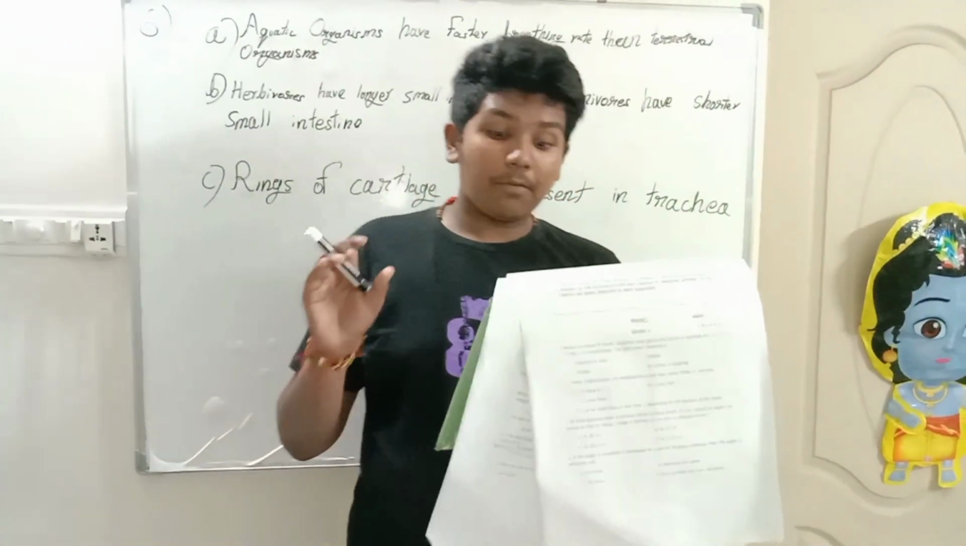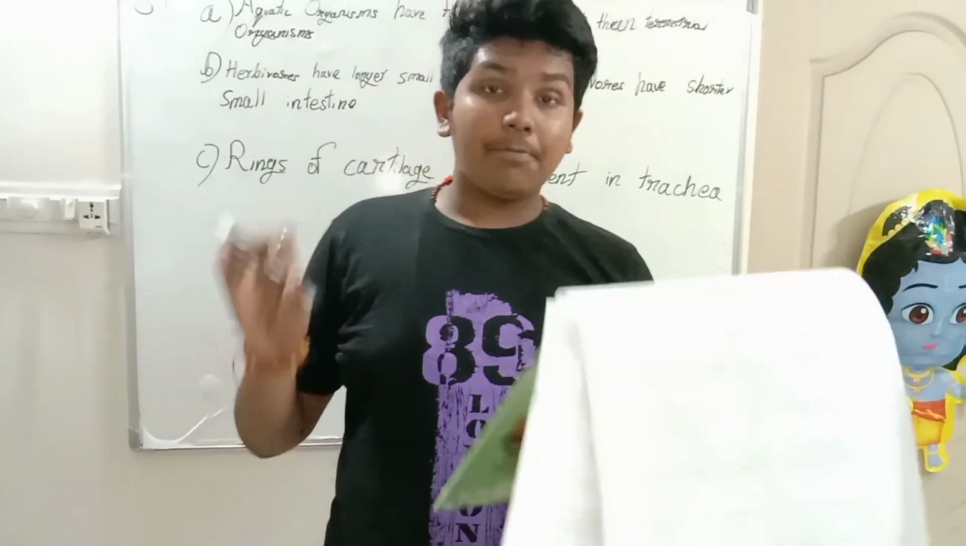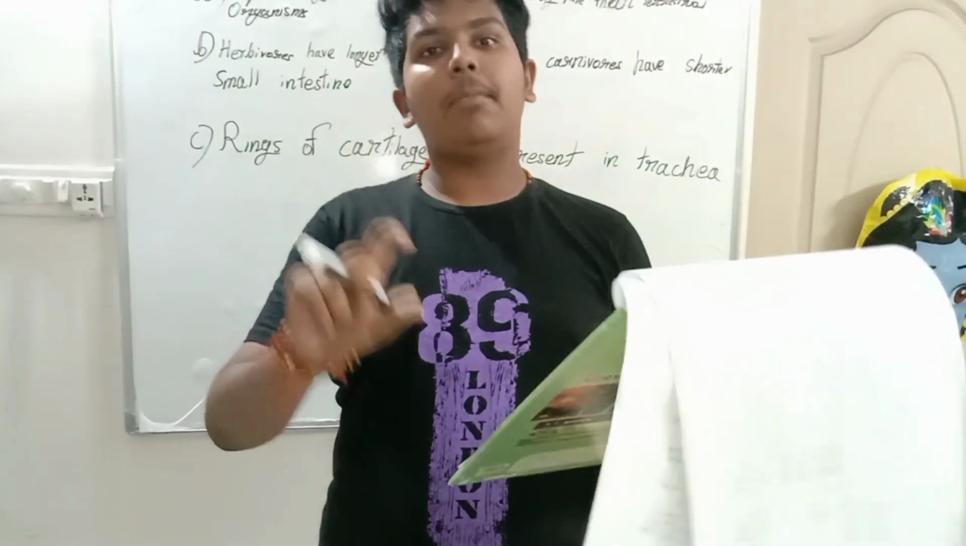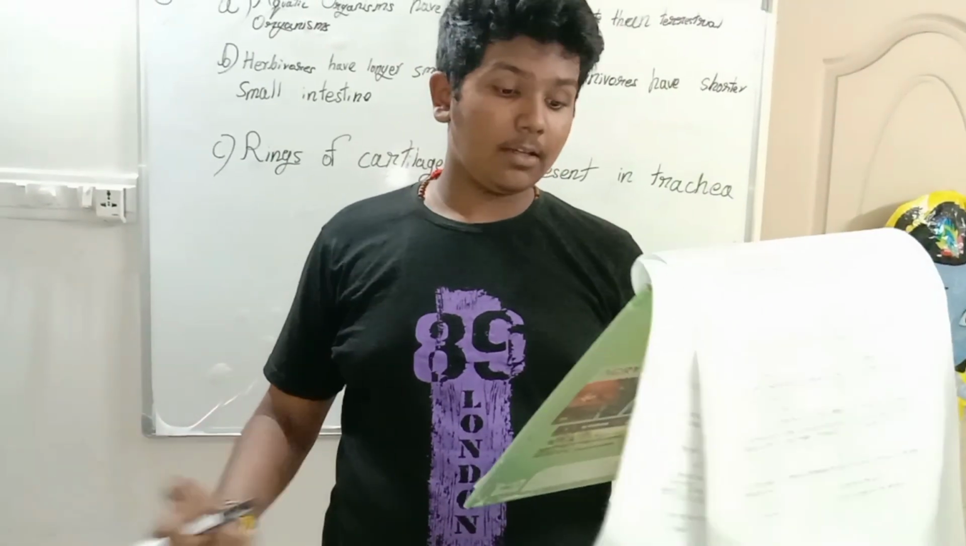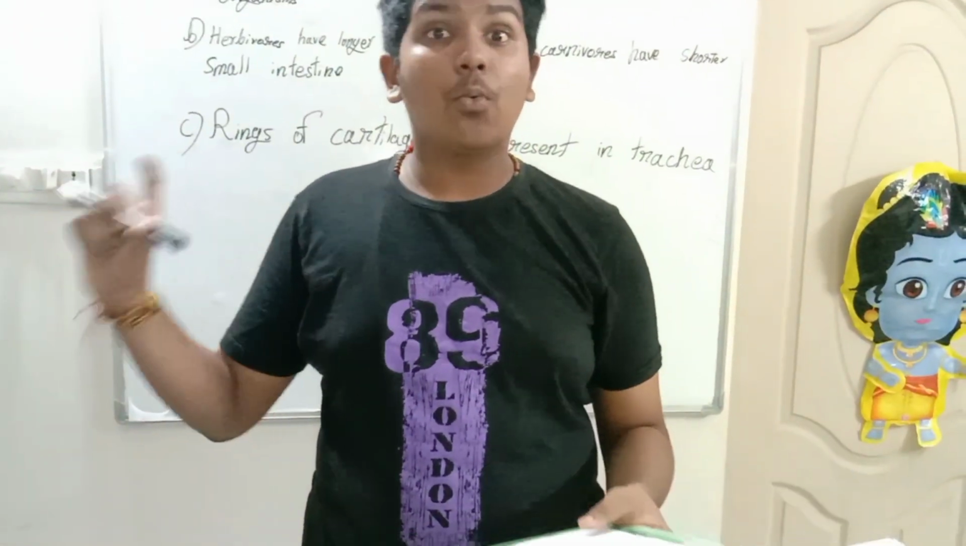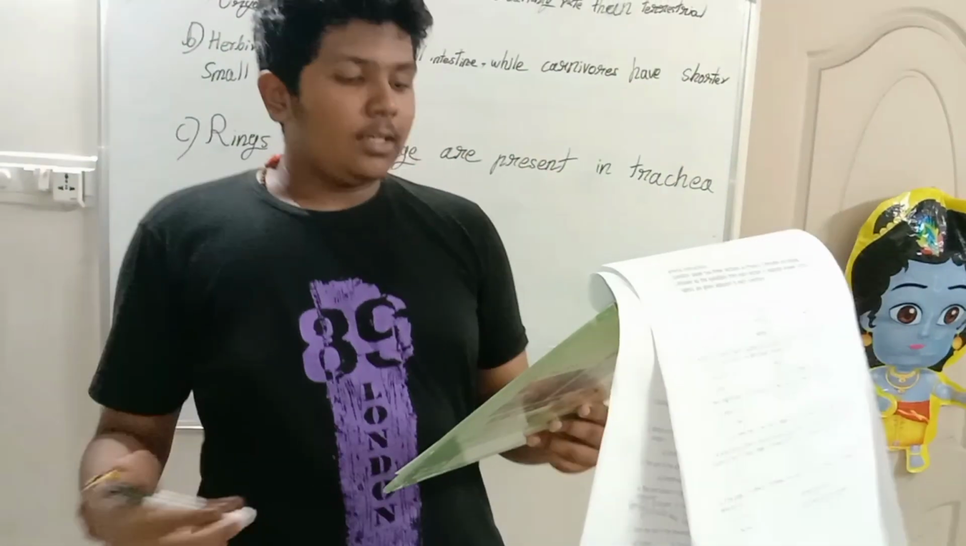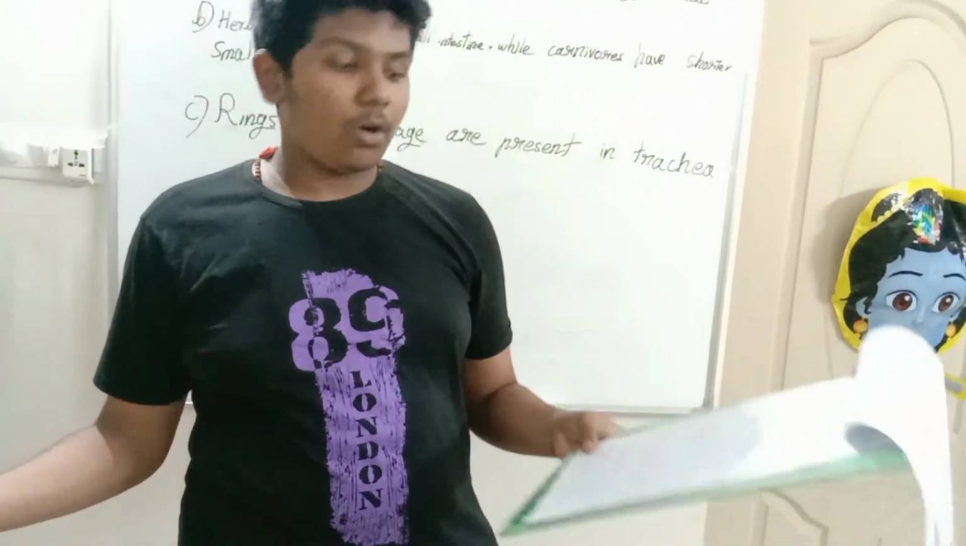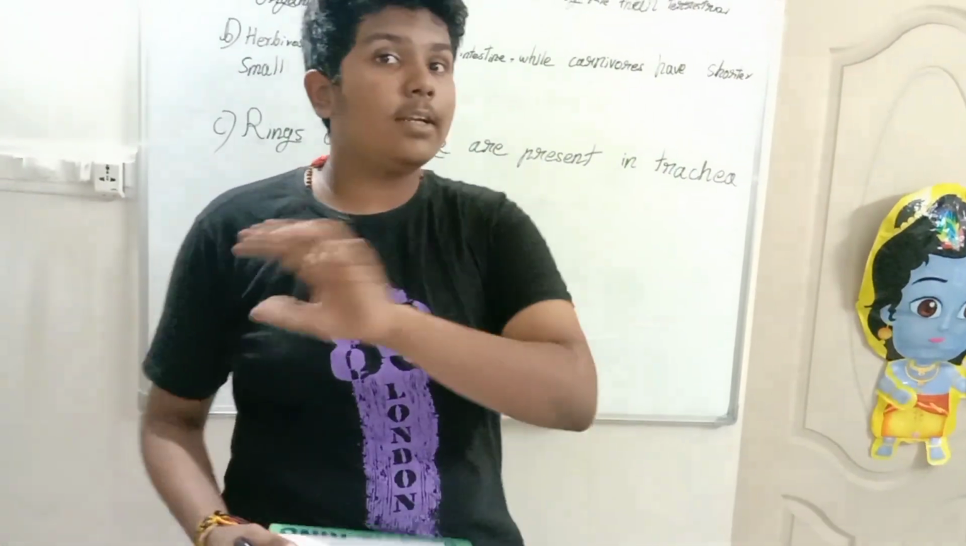Since the amount of dissolved oxygen is small compared to the amount of oxygen present in the air, the rate of breathing in aquatic organisms is faster than in terrestrial organisms. So that is how you have to write the answer.